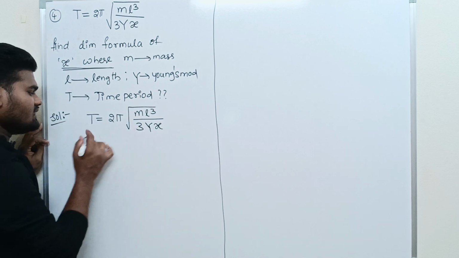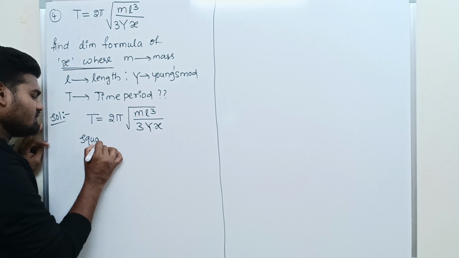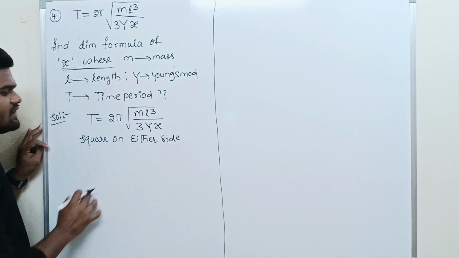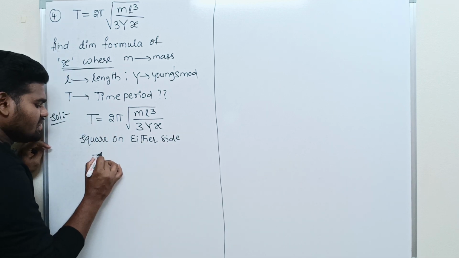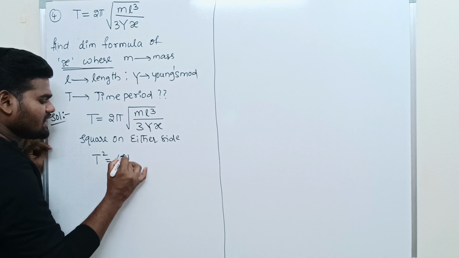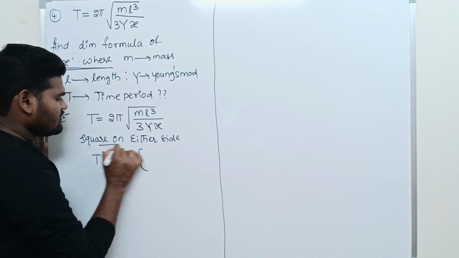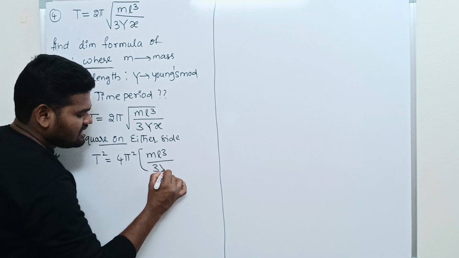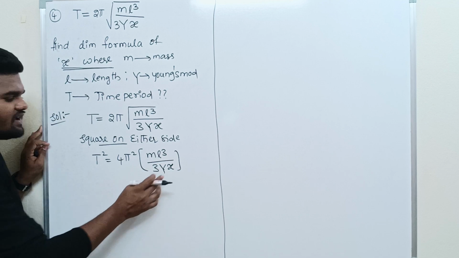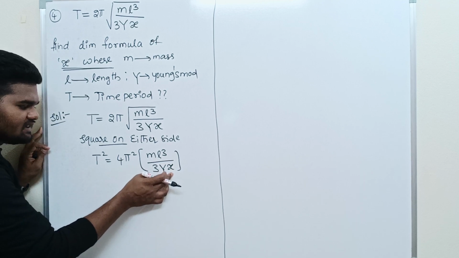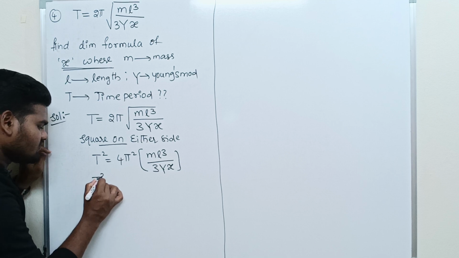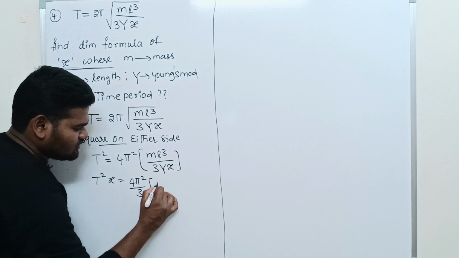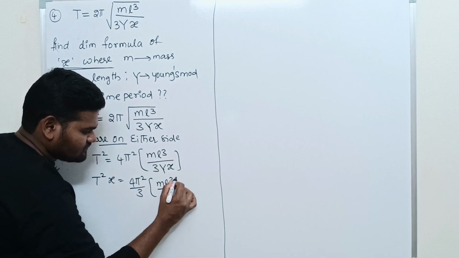Okay, so squaring on either side. What happened? T square is equal to 4 pi square. If we make a square on both sides, then the root will get cancelled out. We get ML cube by 3YX. What we have to find? Dimension of X. So bring this X to this side. So T square into X is equal to 4 pi square by 3 into ML cube by Y.